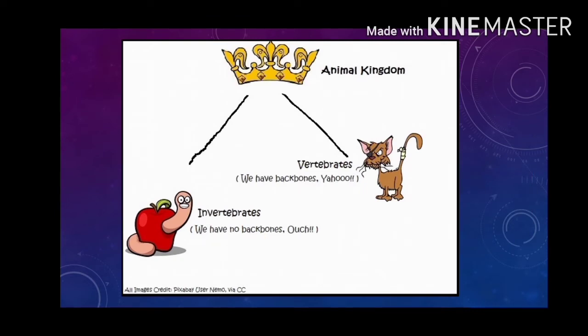Now we will look into vertebrates and invertebrates. Animals without a backbone are called invertebrates, for example, snail, mosquito, housefly. And animals which have a backbone are called vertebrates, for example, fish, frog, bird, cow, human, etc.